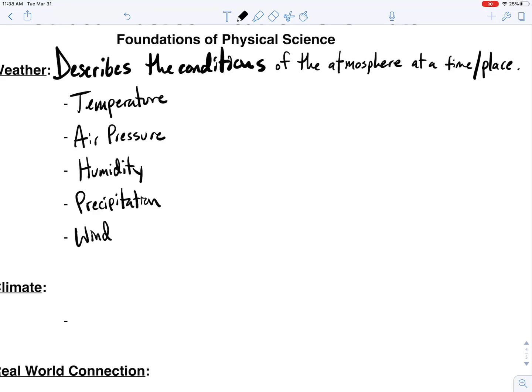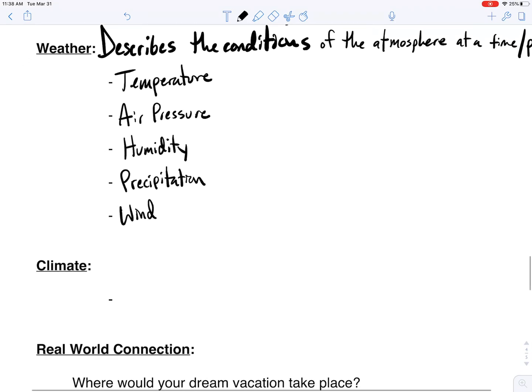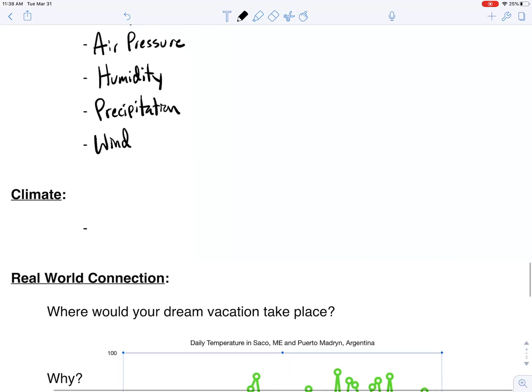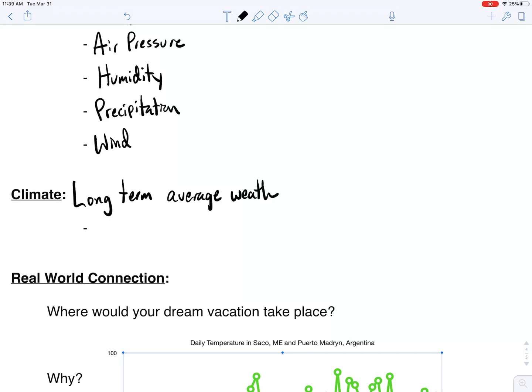Now, the big difference here, if we're going to look real time, weather could be over the course of a week, it could be a month, or normally it's just a snapshot. What is today's weather? What is the weather right now? What was the weather yesterday? If we're going to start talking climate, we're talking long-term average weather in a particular spot.